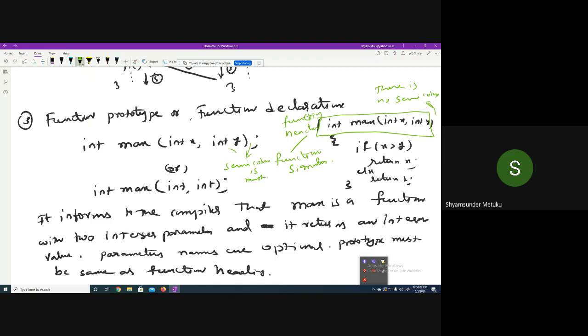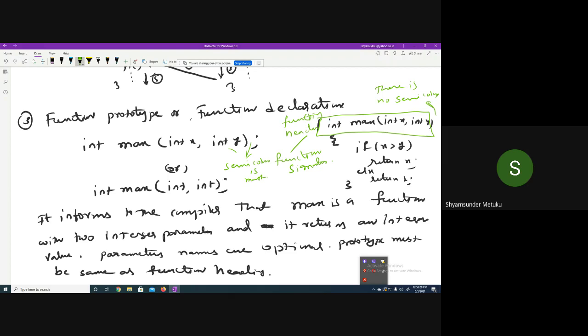All the function prototypes of the predefined functions are defined in the header file. Whereas user-defined functions must be written at the beginning of the program by the user, like I did with int max(int x, int y), or int max(int, int). For printf and scanf, I don't know exactly the types; only the name we know.